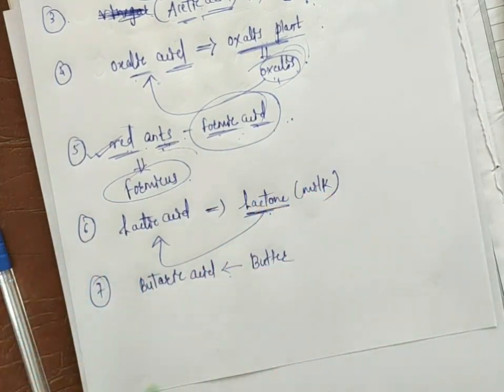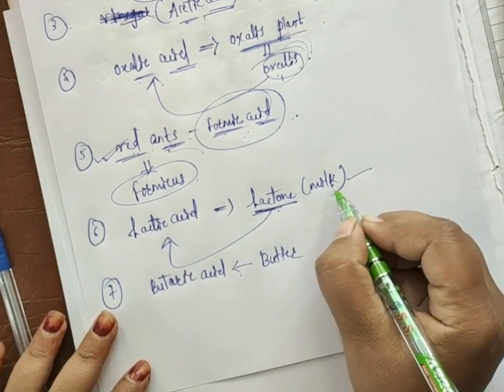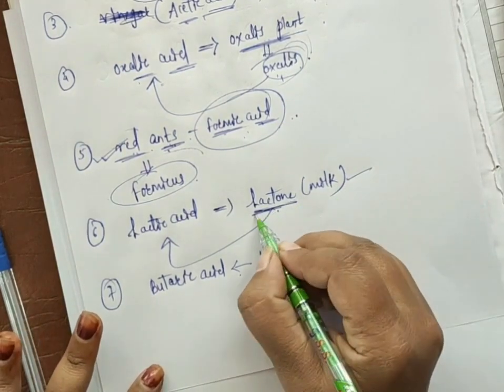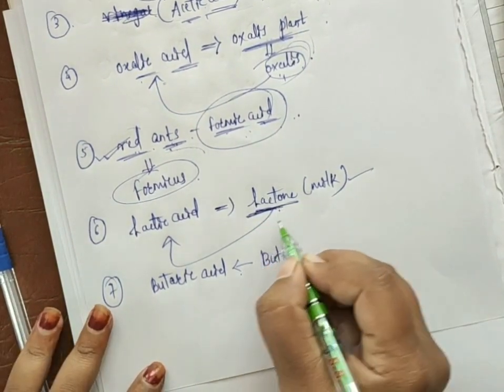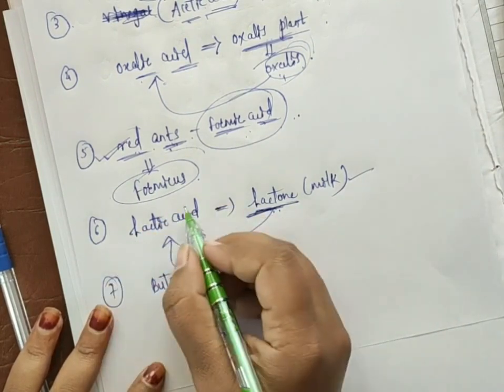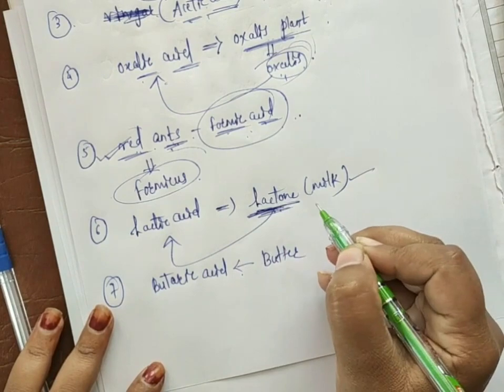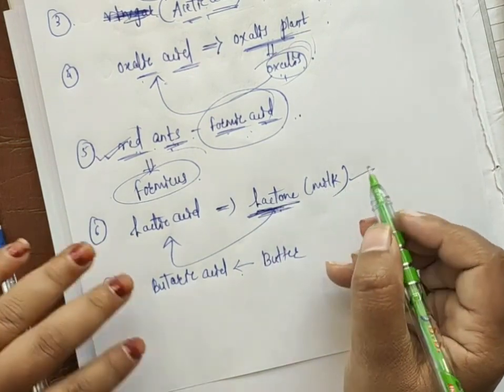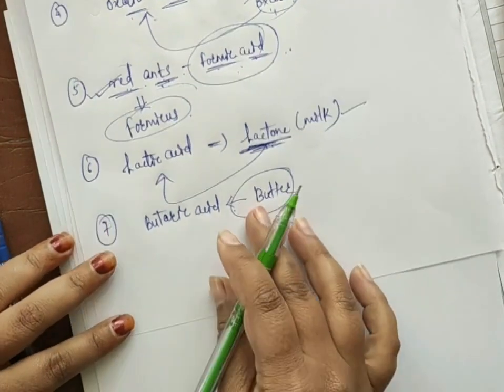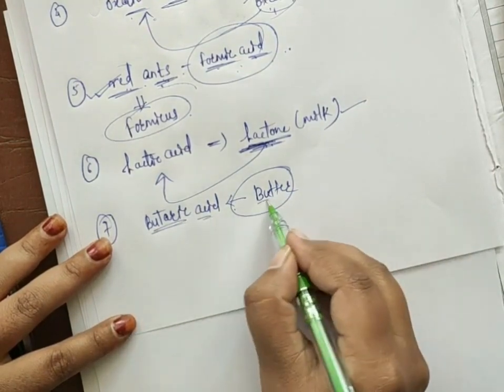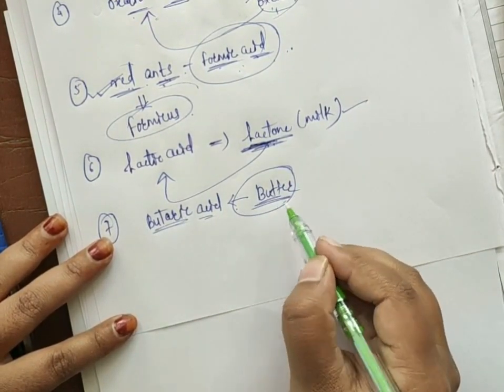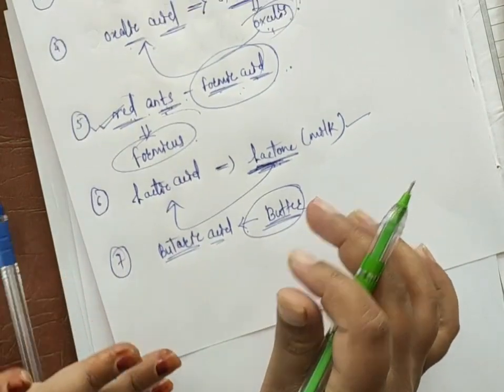Okay. So already you know the milk, and this milk also contains lactose. So for this reason the lactic acid will be prepared. The source of the lactic acid is lactose, and the source of the butyric acid will be butter. Source of the butyric acid is butter. Okay. So now,